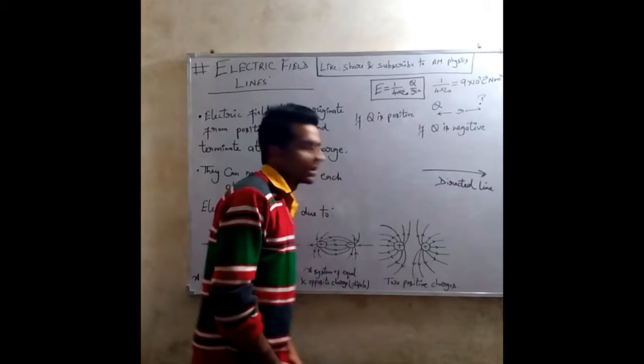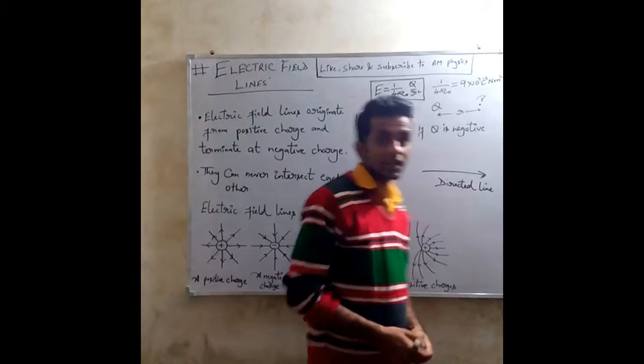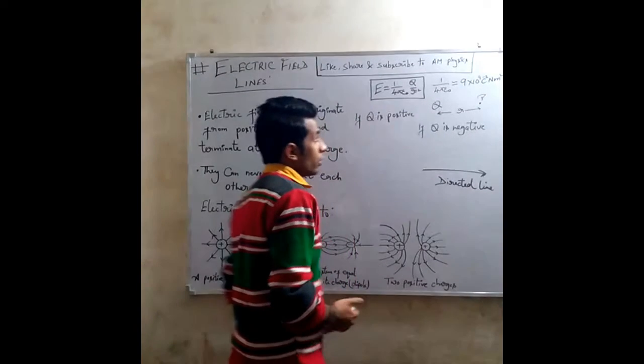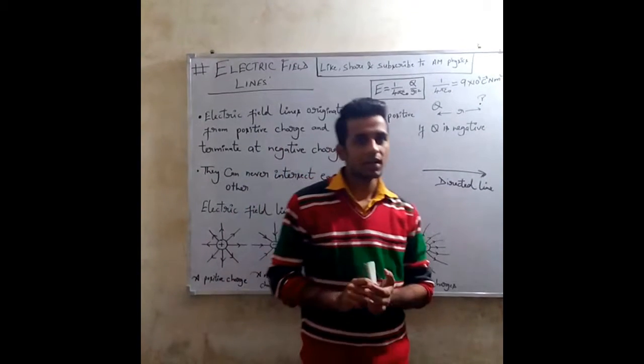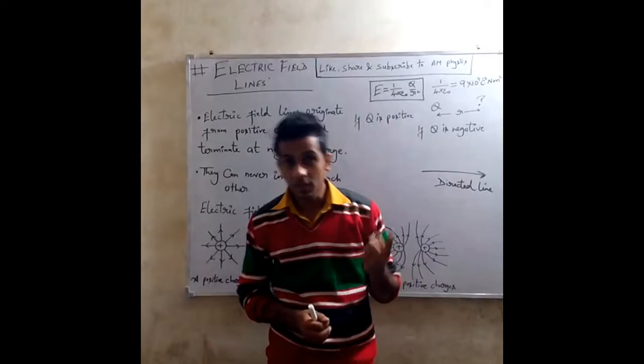Now let's talk about electric field lines. As we have seen, electric field is a vector quantity, so in order to get complete information of the electric field at a particular point, we have to know its magnitude and its direction.